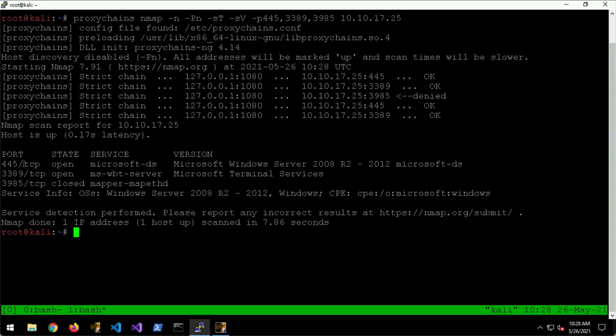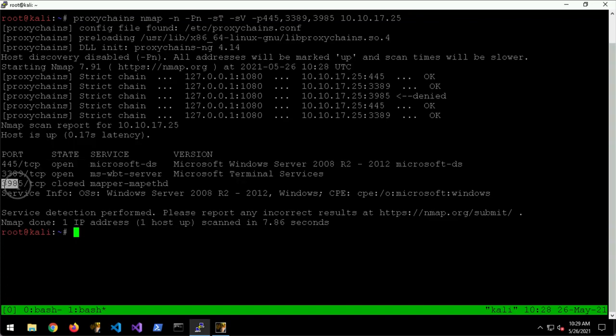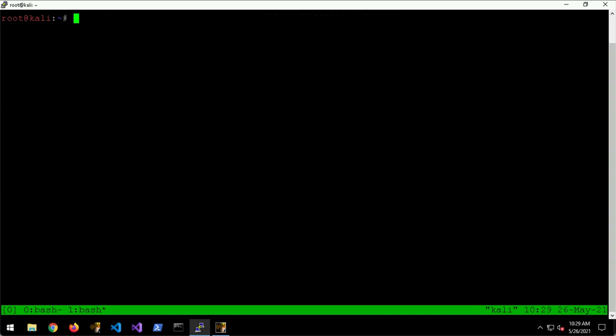Okay, so we can see some of them are open and we can also fingerprint them. This one is closed. I actually meant 5985 for WinRM, but never mind. We can still see that it works. Another great set of tools on Linux is the Impacket tools. And we can pivot all of those through proxychains as well.